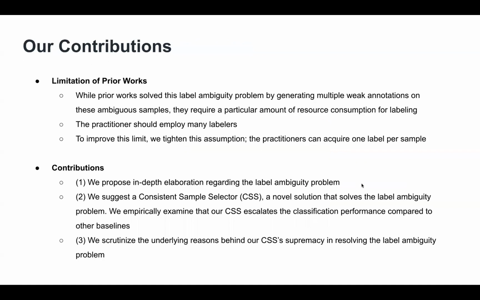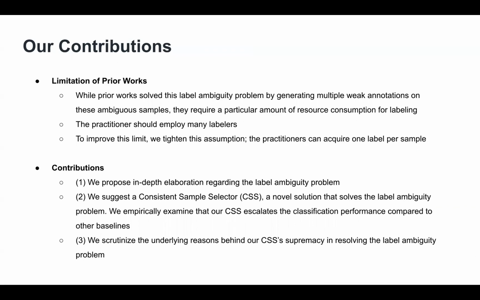There exist some prior works that deal with the ambiguity problem. While prior work solves this label ambiguity problem by generating multiple weak annotations on these ambiguous samples, they require a particular amount of resource consumption for labeling. The practitioner should employ many labelers. To improve on this limit, we tighten this assumption. The practitioners can acquire one label per sample.